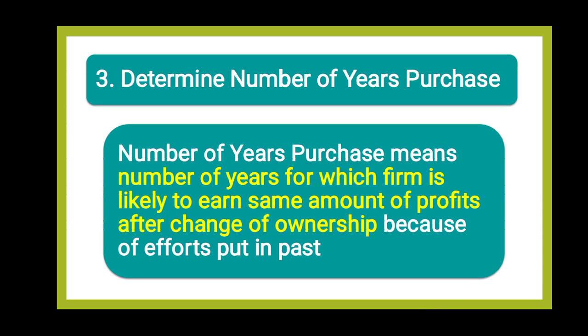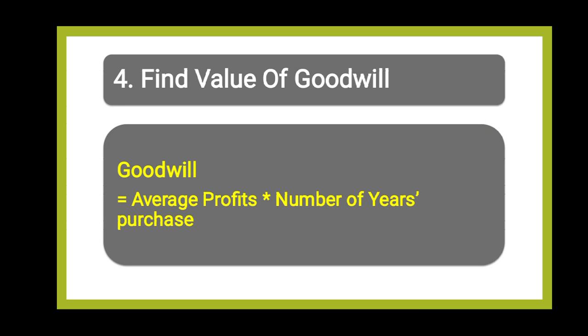Third step, determine number of years purchase. Number of years purchase will be given to you in the question, and the number of years purchase means the number of years for which the firm is likely to earn the same profits after change of ownership because of efforts put in past by the seller. So number of years will be given to you in the question.